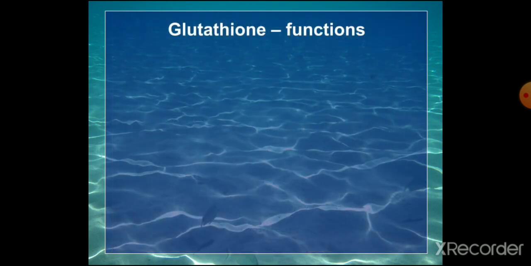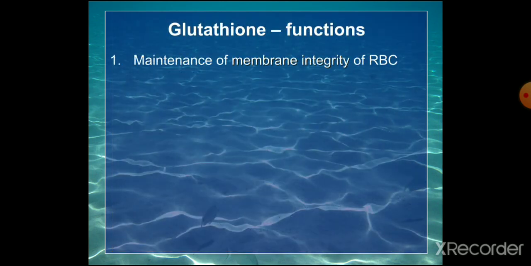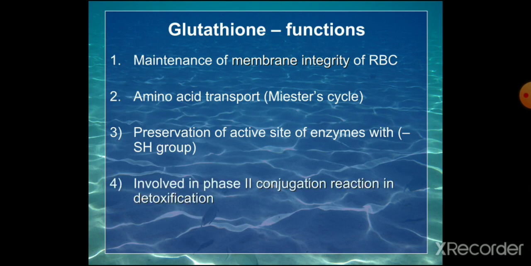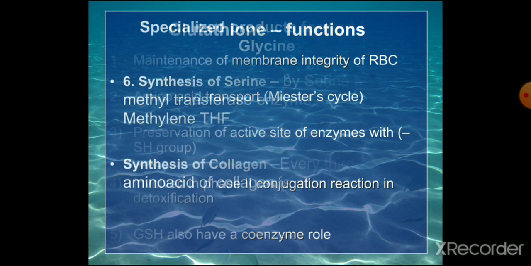Some functions are also there: maintenance of RBC membrane integrity, and amino acid transport in the Meister cycle, and preservation of the active site of some enzymes which contain an SH group. Then it is involved in phase 2 conjugation reactions in detoxification, and reduced glutathione also has a coenzyme role. So many are there. You can mention one or two when you are writing about the synthesis.